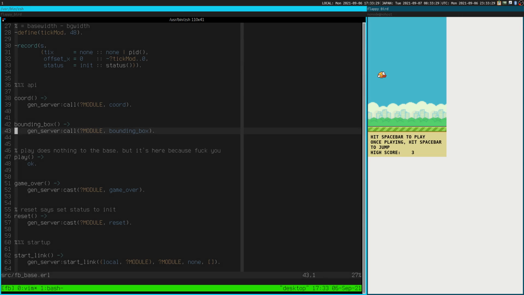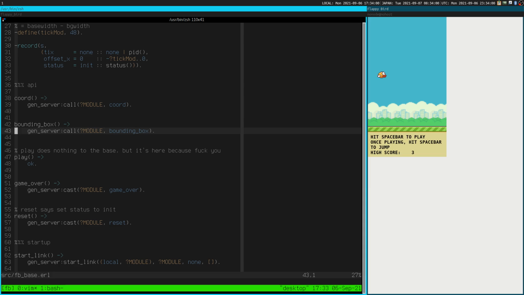The way that all of these processes work is the module will export an API, and that API is just a front end. So from Erlang code, you don't have to look up and remember exactly what the message protocol is. Instead, you just look at what functions the module exports and call one of those, and each of the functions figures out what message to send.